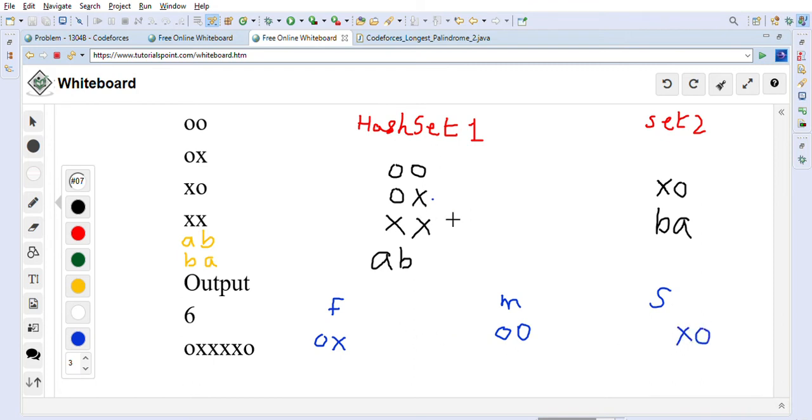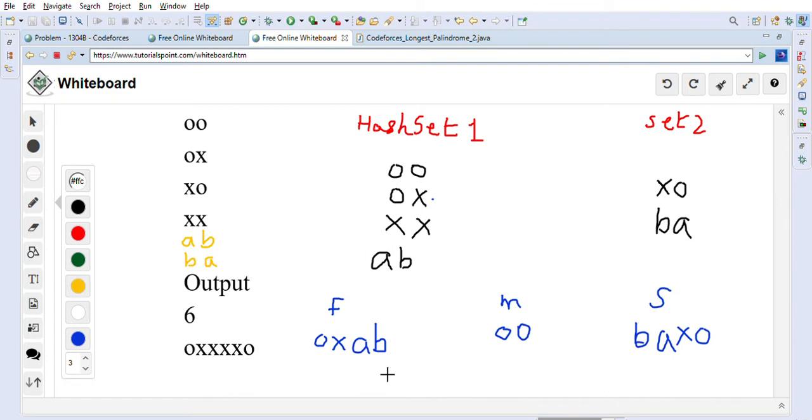Now we will put this AB into the first part. We are putting AB here, and since we have the reversed BA in the second set, we have to put BA there, right? Now when you concatenate first, middle and second, it forms a palindrome: OX AB OO BA XO. You will read the same in both directions. It is the longest palindrome.